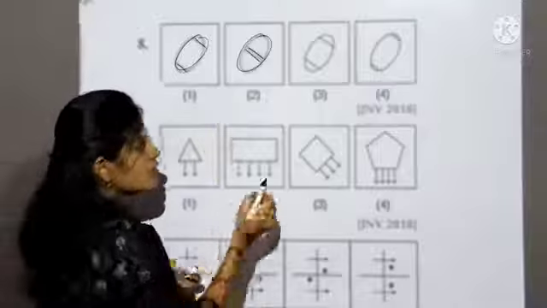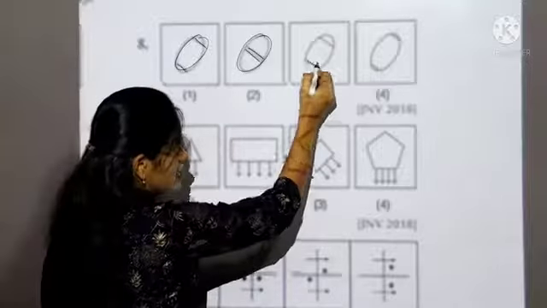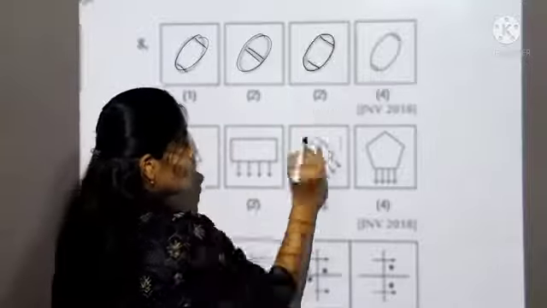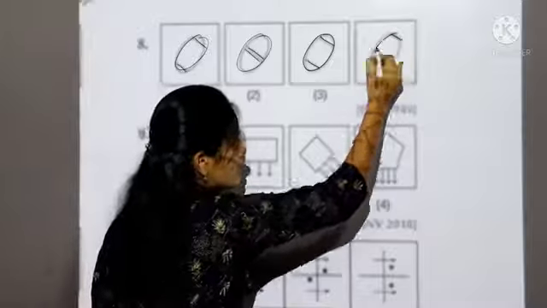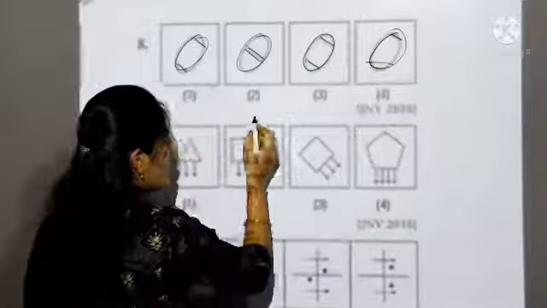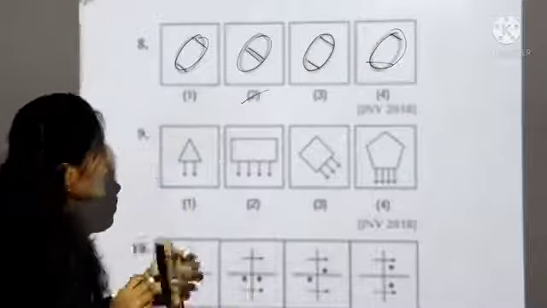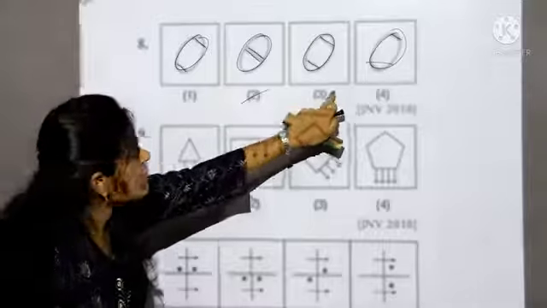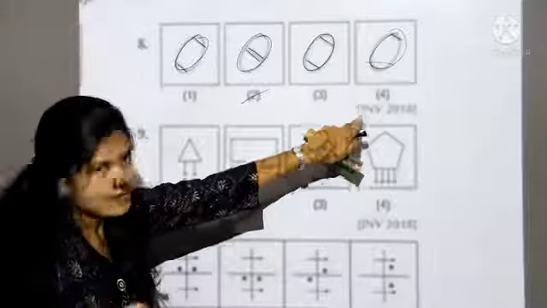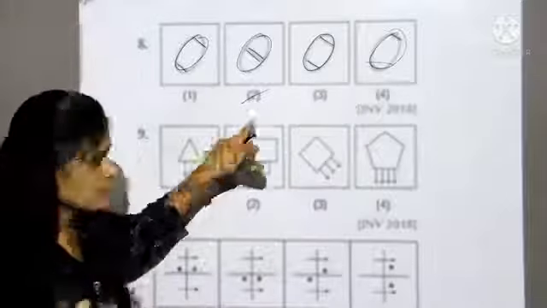In third box this line is present at the corner. In fourth these two lines are present at the corner. It means our different figure is 2. Why? Because two lines are present at the middle, but in others two lines are present at the corner, so our answer is second one.